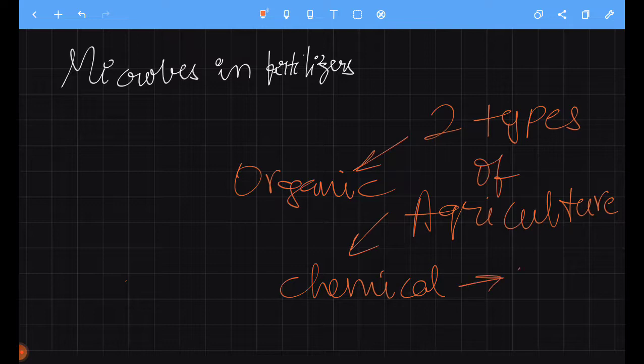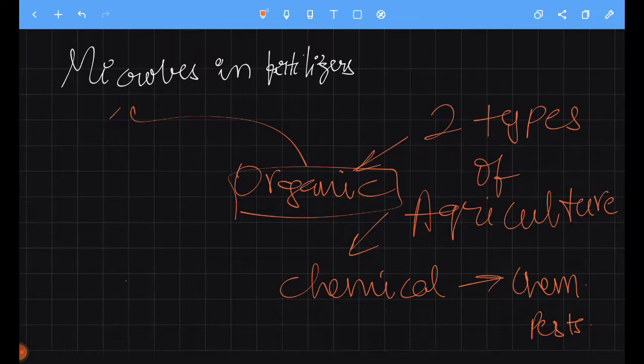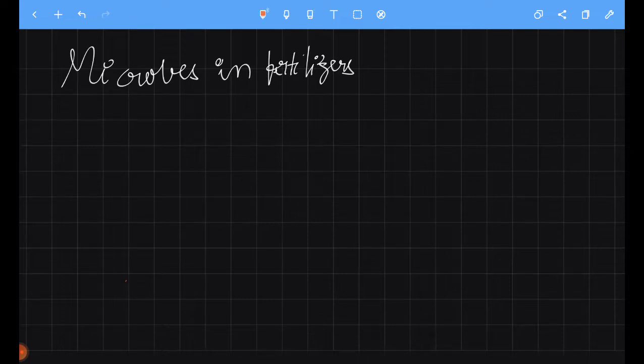It is the use of chemical pesticides, weedicides, and herbicides, and these are all manufactured or synthesized in factories. Now, organic farming is the use of biofertilizers, which are mainly prepared from microbes themselves. So now let's see some of these microbes which act as biofertilizers in farms. Let's start.